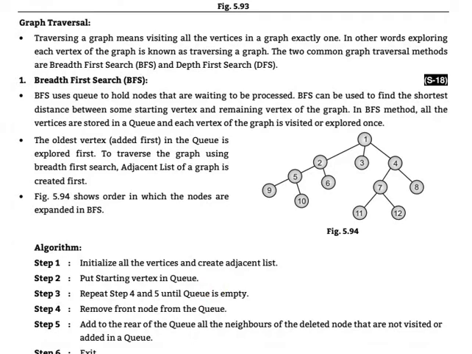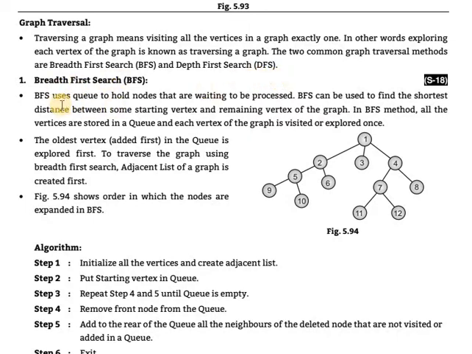Graph traversal means visiting. Traversing a graph means visiting all the vertices in the graph exactly once. In other words, exploring each vertex of the graph is known as traversing a graph. The two common graph traversal methods are breadth first search, that is BFS, and depth first search, that is DFS.